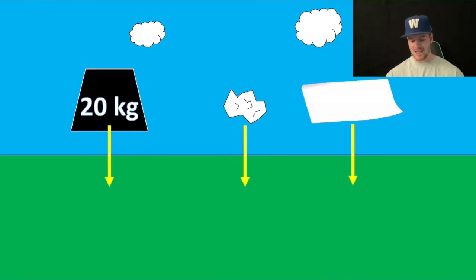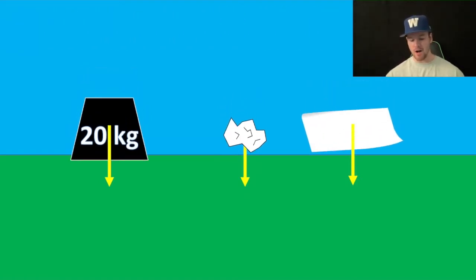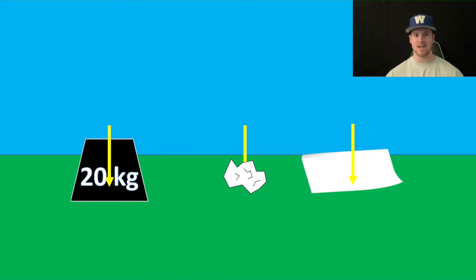So I'm going to take this next example. We have all these three objects, the crumpled paper, regular paper, and mass, and we're going to get rid of all the air. If you could do that, they would all fall at the exact same rate towards the ground, because gravity accelerates all masses towards the center of the earth at 9.81 meters per second squared. This has actually been shown in a YouTube video where they take a chamber and suck out all the air and drop objects.